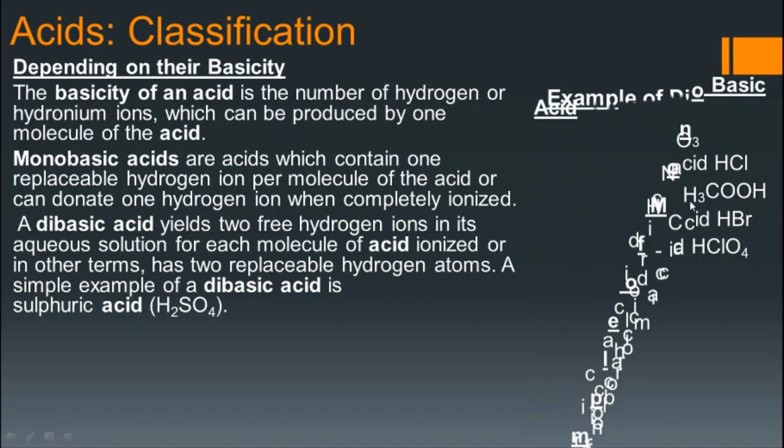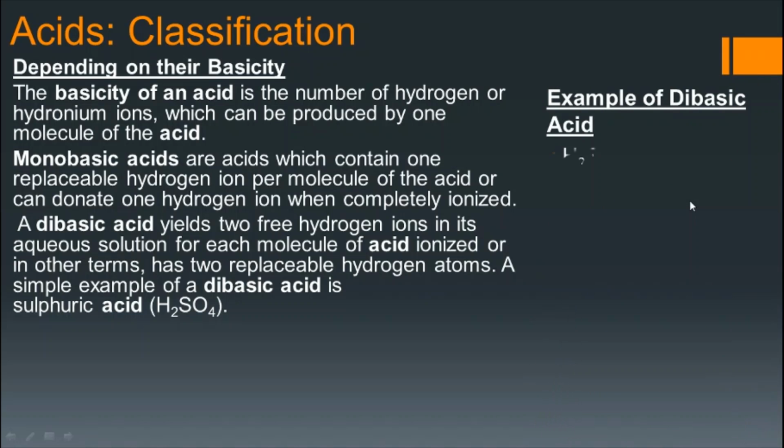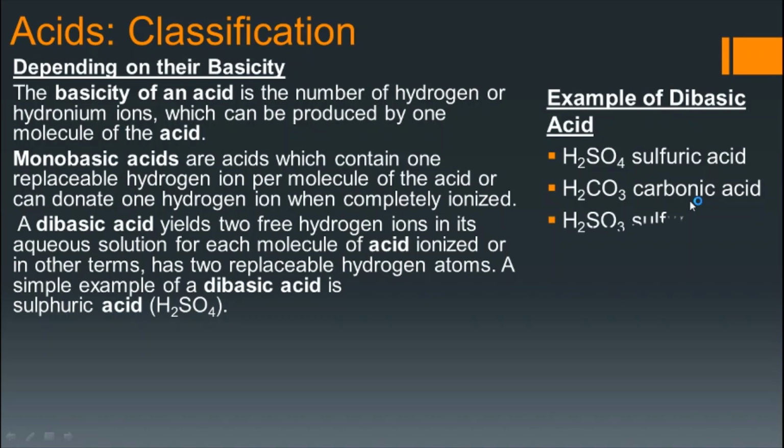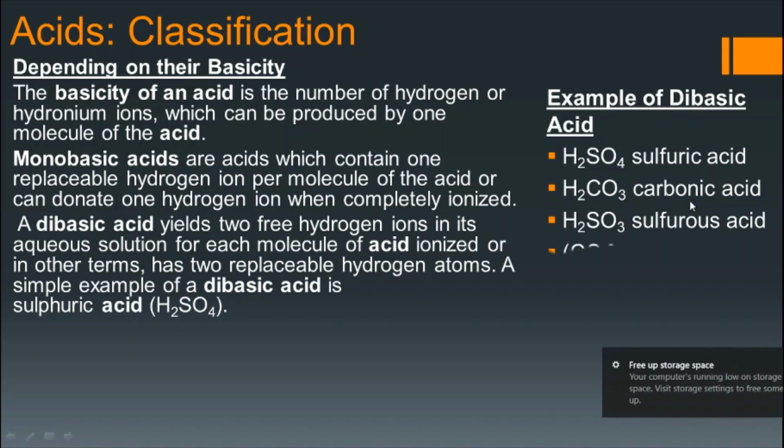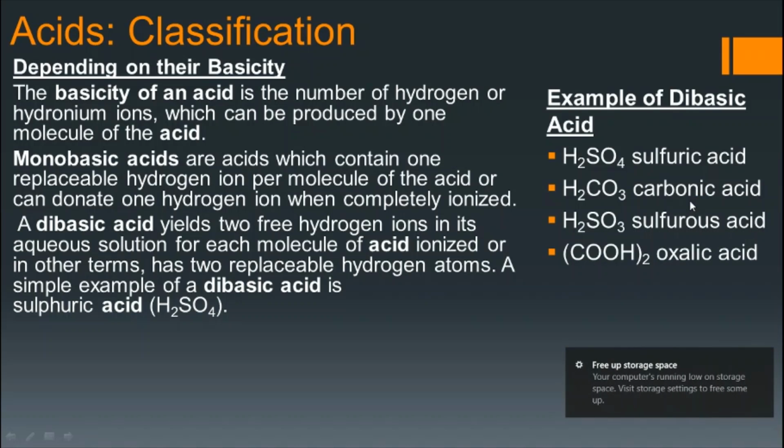Some other examples of dibasic acids we can see here: H2SO4, sulfuric acid, carbonic acid H2CO3, sulfurous acid H2SO3, (COOH)2, oxalic acid. All these are dibasic acids.